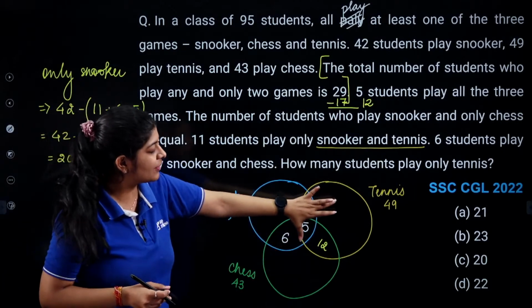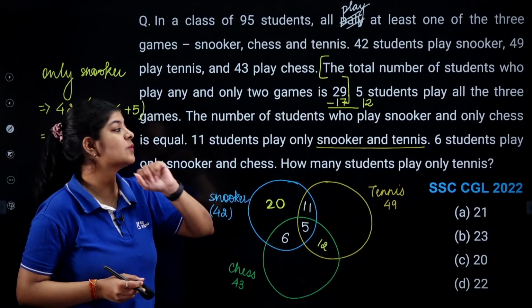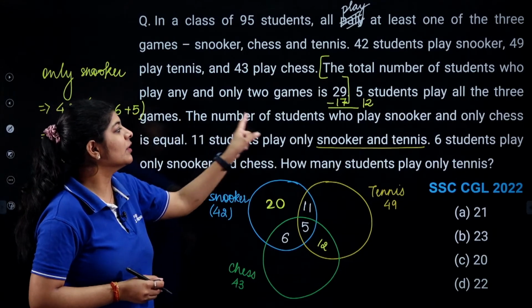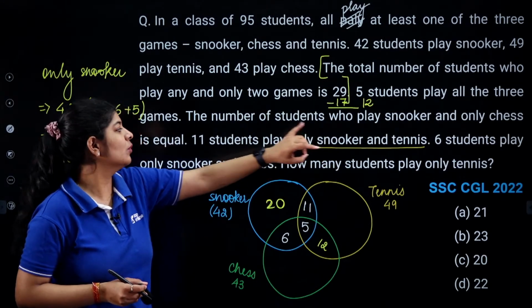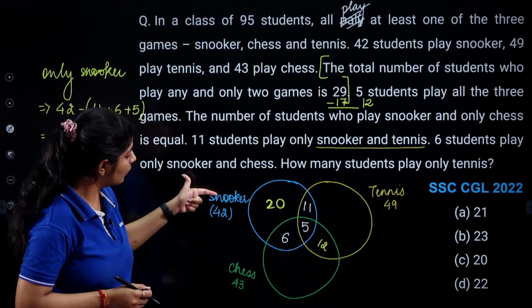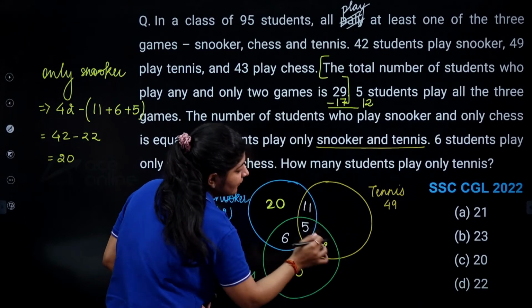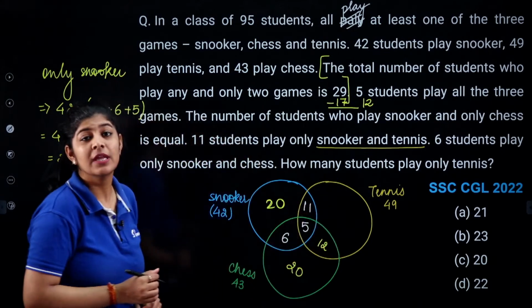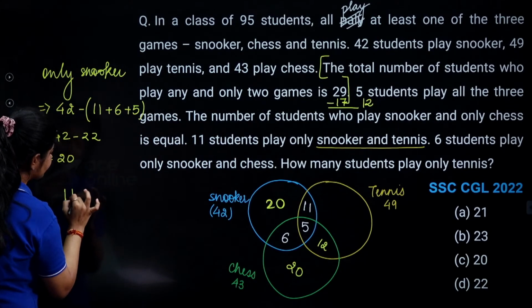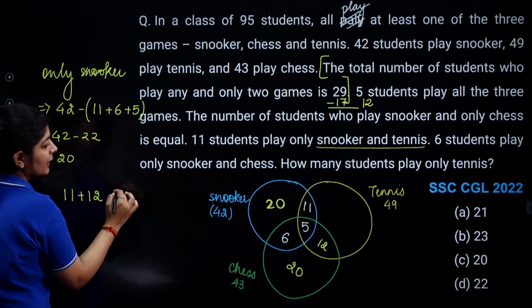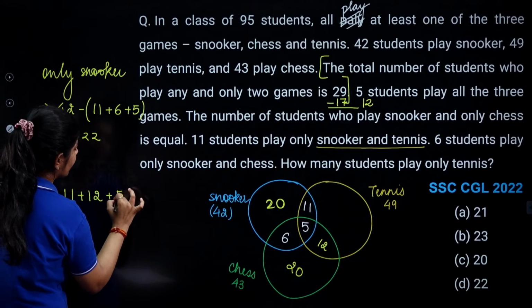Now can we able to determine these particular values? Yes, we can easily determine the values. And one more thing, the number of students who play only snooker and only chess is equal. So here again we are getting 20, and when I subtract these numbers, 11 plus 12, here we are getting 23, 23 plus 5.